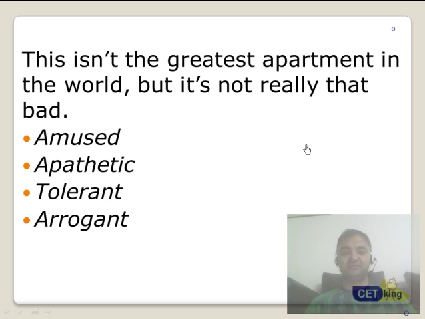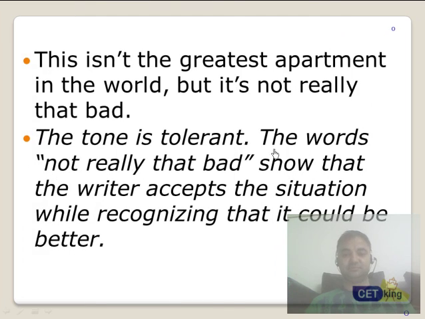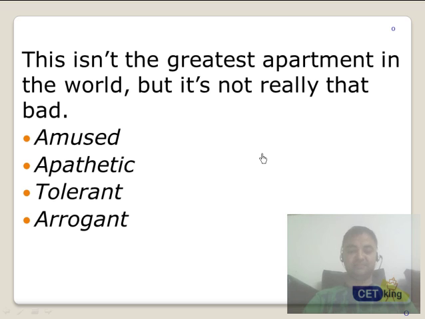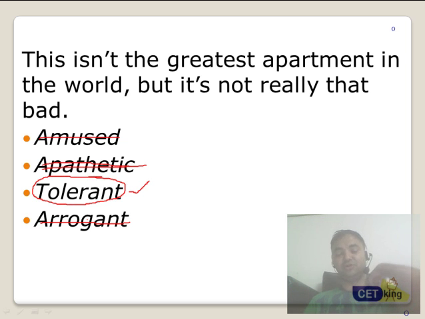This isn't the greatest apartment in the world, but it's really not that bad. Is he amused? No. Is he apathetic? Now, he is not saying anything bad about the world. Tolerant? Yes, possible. Arrogant? Not at all possible. So what he's doing is basically just getting used to the facts. It's just being tolerant of the situation he has.